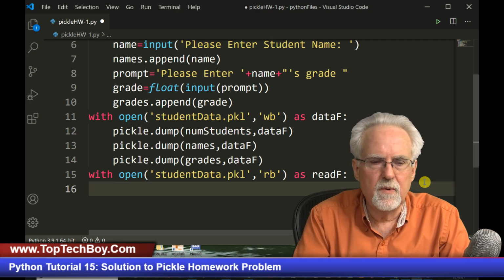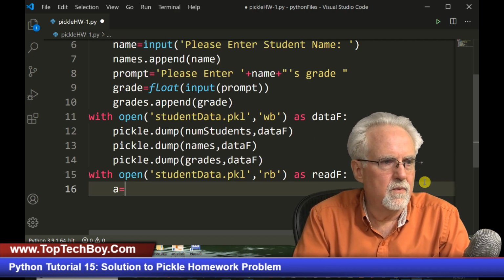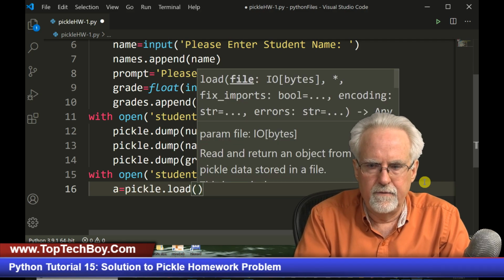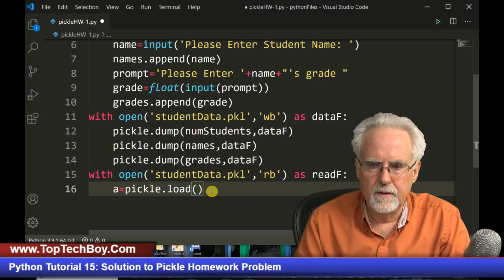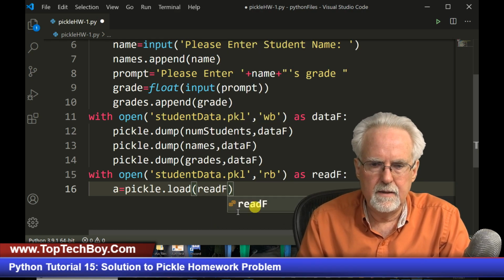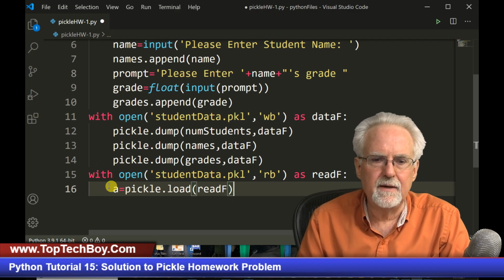Okay, so then what do I do here? I am going to say A is equal to pickle.load of, what am I going to load? Read F. And I'm just using a different variable name to make sure that I'm actually dumping it and reading it.